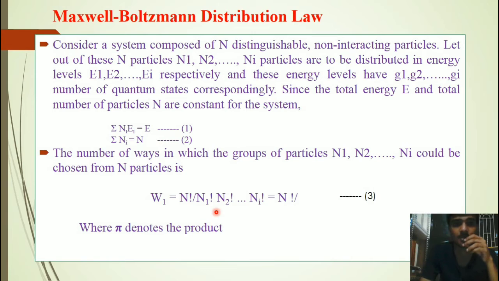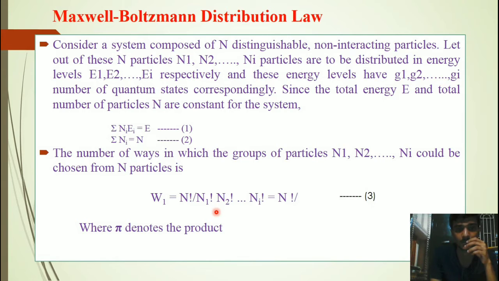Let me see the Maxwell-Boltzmann distribution law. Consider a system composed of n distinguishable non-interacting particles. Let out of these n particles, n1, n2 up to ni particles be distributed in energy levels E1, E2 up to Ei respectively, and these energy levels have g1, g2 up to gi number of quantum states correspondingly. Since the total energy E and the total number of particles n are constant for the system, summation over ni Ei is equal to E, and summation over ni is equal to n.